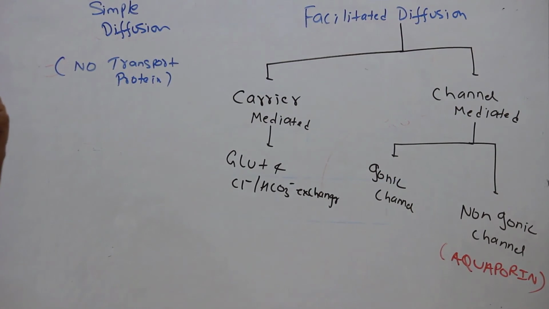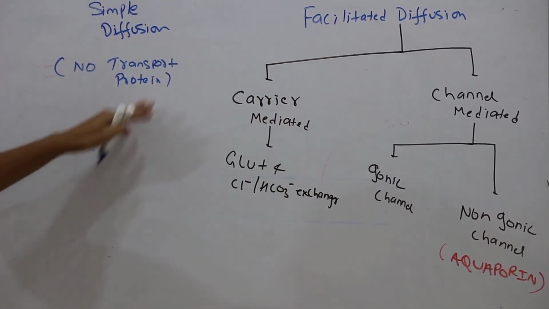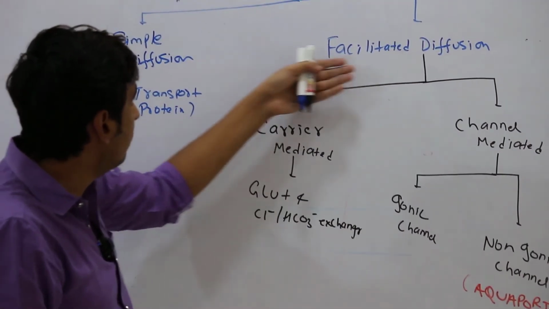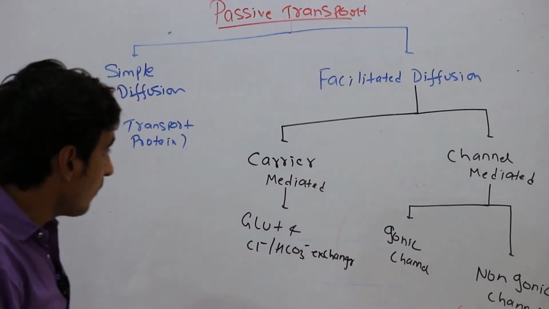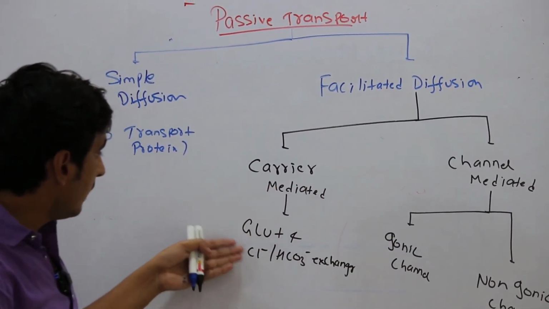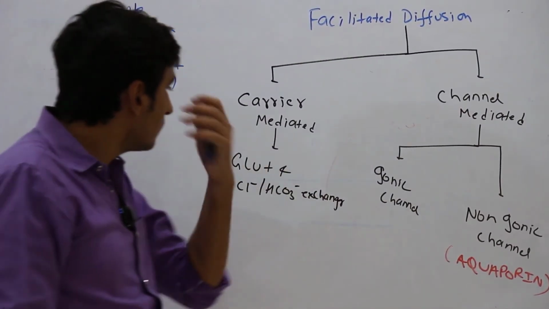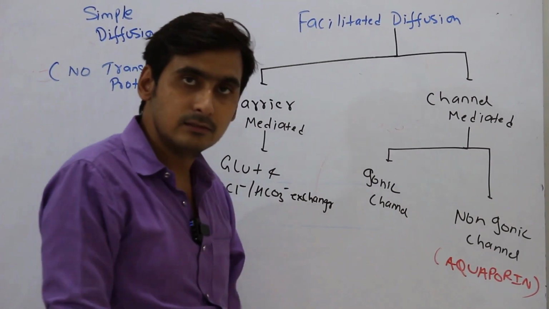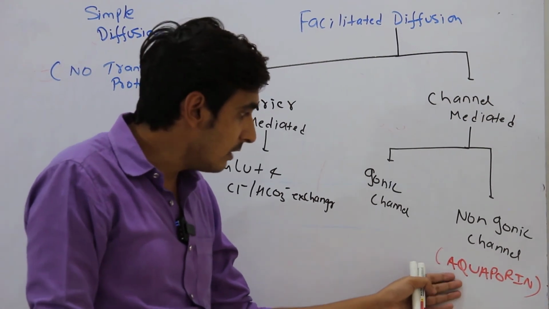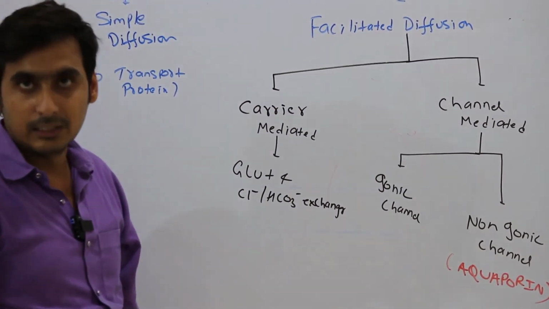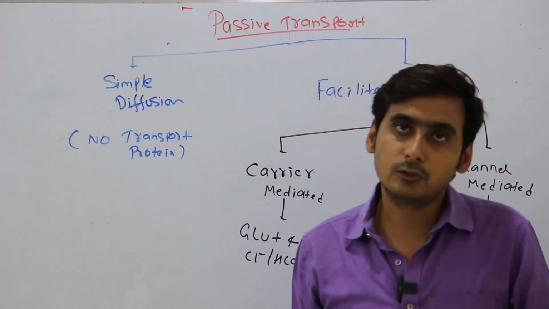So passive transport is simple or facilitated. In simple diffusion there will be no transport protein, whereas in facilitated diffusion it could be carrier or channel mediated. Carrier examples are GLUT and the chloride bicarbonate exchanger. Channel mediated is either ionic channels or non-ionic channels, and the best example of a non-ionic channel is aquaporin. I will take this aquaporin in the next lectures, and this is very, very important. That is all about passive transport.